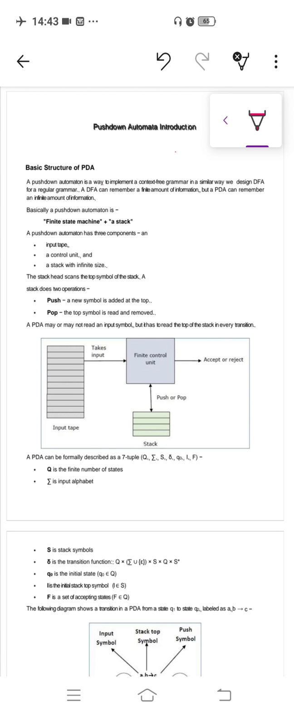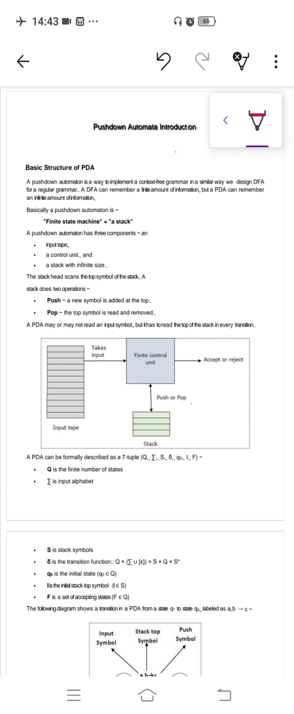So we design a DFA for a regular grammar. A DFA can remember a finite amount of information, that's why it is called deterministic finite automata. It is one of the types of finite automata, but a PDA can remember an infinite amount of information. Basically, a pushdown automata is a finite state machine plus a stack. That I already told you.